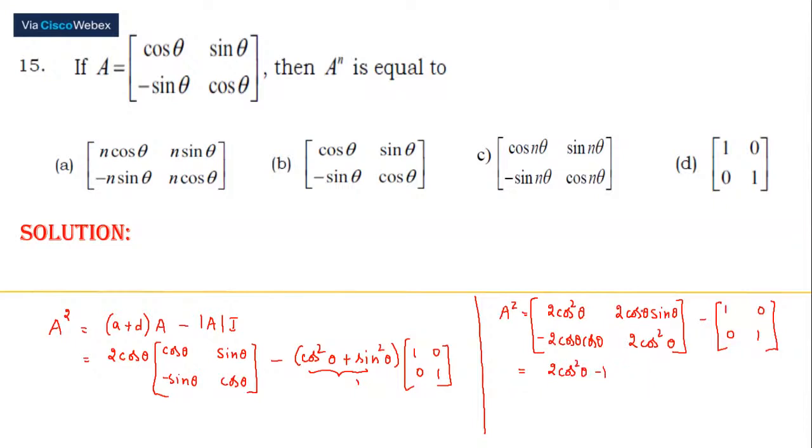Now we are going to subtract this 2 cos theta sin theta from 0. So this is 2 cos theta sin theta, minus 2 cos theta sin theta.